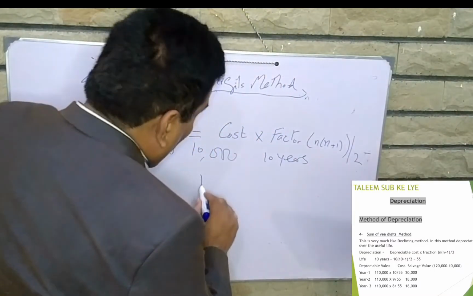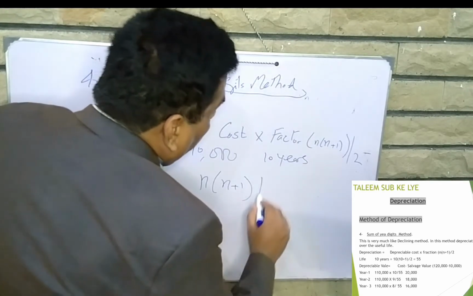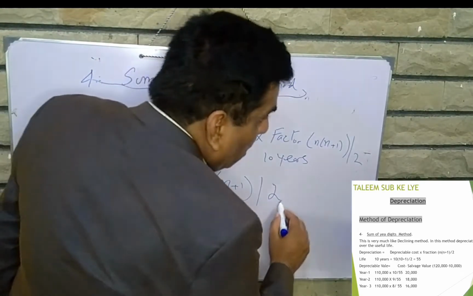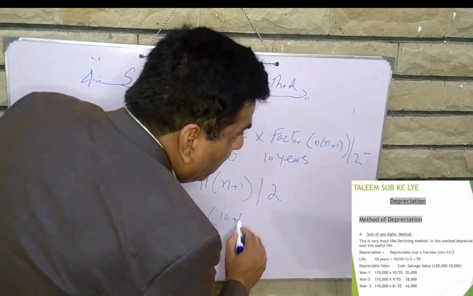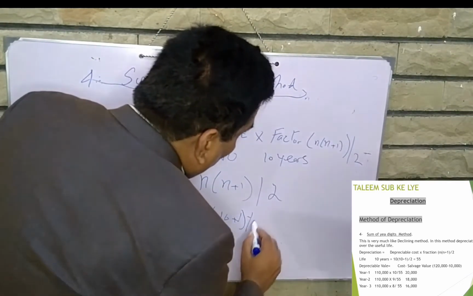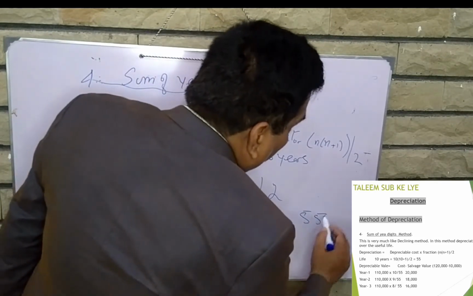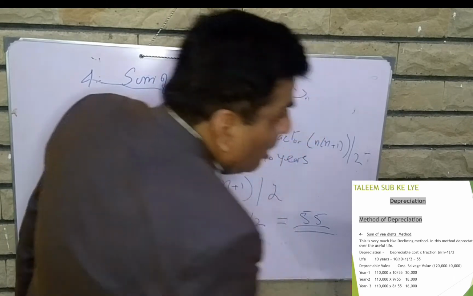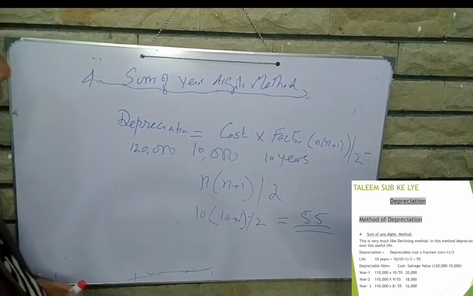The formula is n into n plus 1 divided by 2. 10 into 10 plus 1 divided by 2. So that will be 55. Now what is the factor of this? 55. How do we calculate the factor?